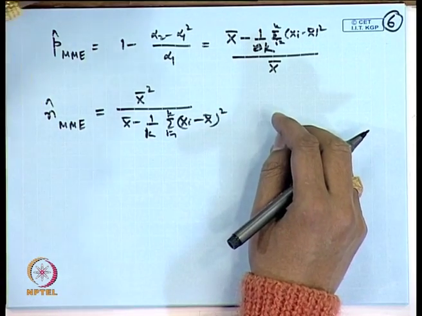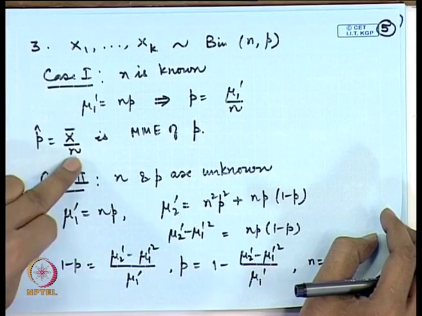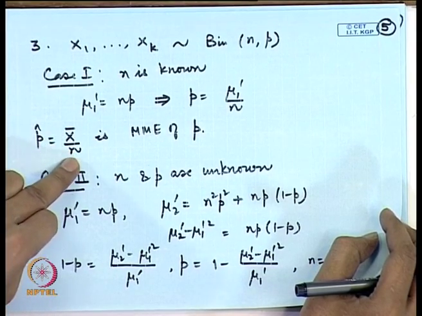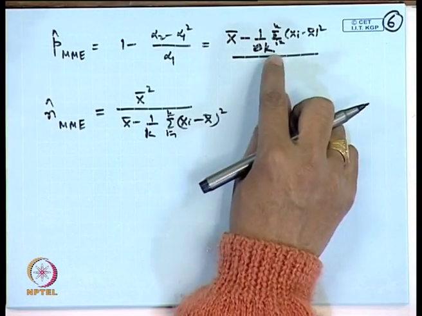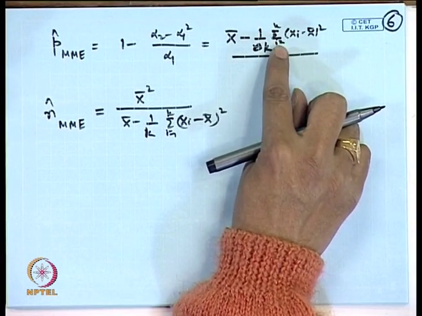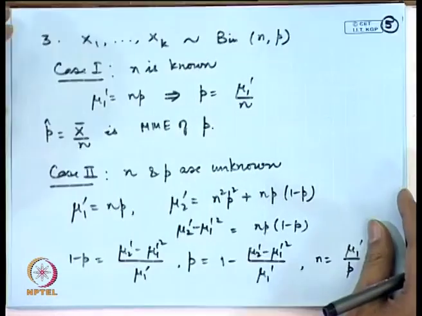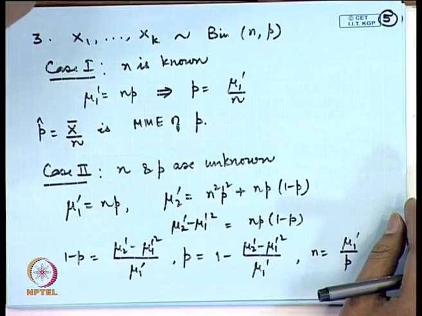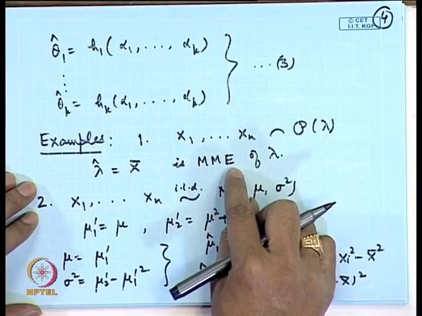Notice here, when n was known, then the estimate for p was simply x bar by n, whereas now you can see it has changed quite drastically here. In the context of these exercises, let us also see some other properties which we had earlier.